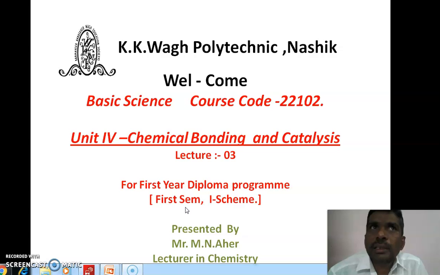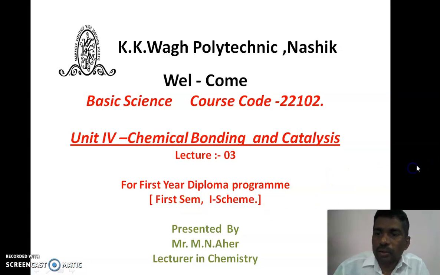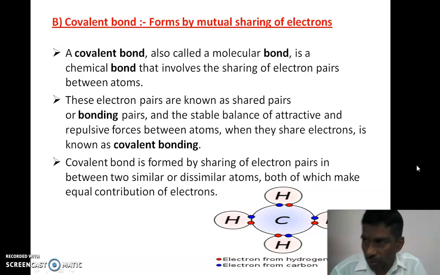In the previous lecture, I elaborately discussed the first type of chemical bond, that is the ionic or electrovalent bond, its formation and its properties. Today I am going to discuss the second type, that is the covalent bond.